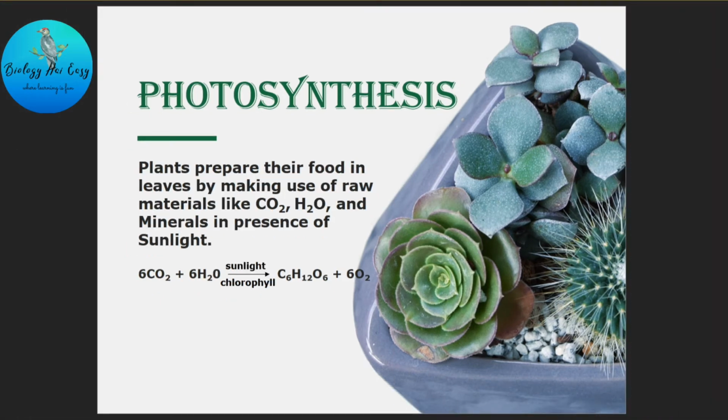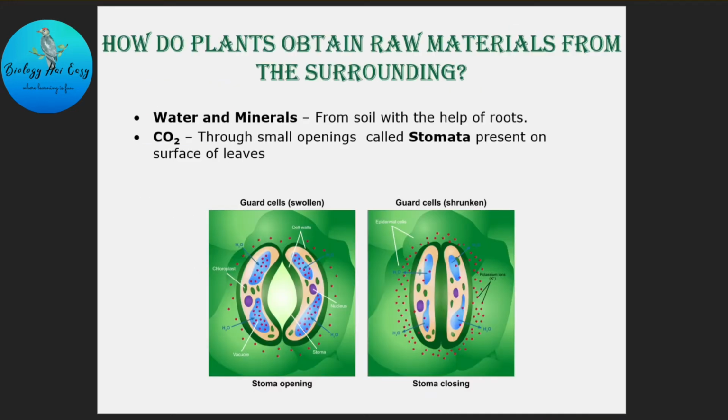A question that arises in my mind is how plants get these raw materials from their surroundings. So the answer is here. Plants get water and minerals from soil with the help of roots, and carbon dioxide through small openings called stomata that are present on the surface of leaves.